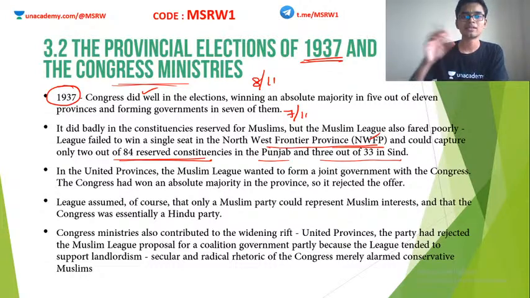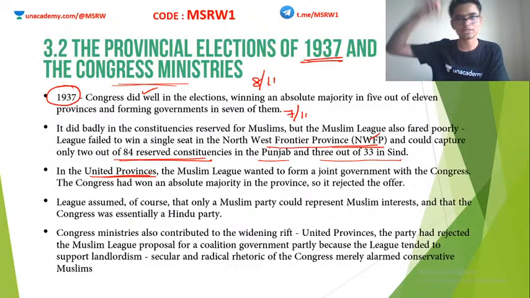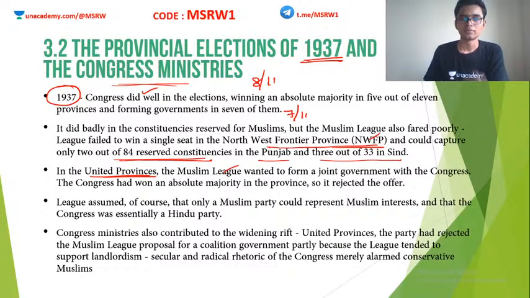Other parties and the Indian National Congress were able to perform extremely well. So this was considered a very alarming situation by the leaders of the Muslim League. In United Province, which means the modern day Uttar Pradesh region, the Muslim League wanted to form a joint government with the INC, a coalition government. But the Congress rejected this, saying that they have the majority anyway, so why should they go for a coalition? It was true, Congress had the majority. They did not want the help of the Muslim League to form a government, so they rejected this offer.